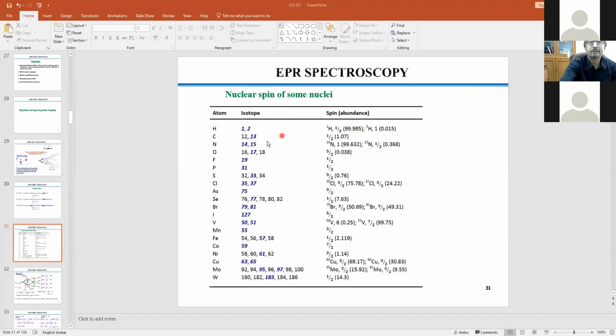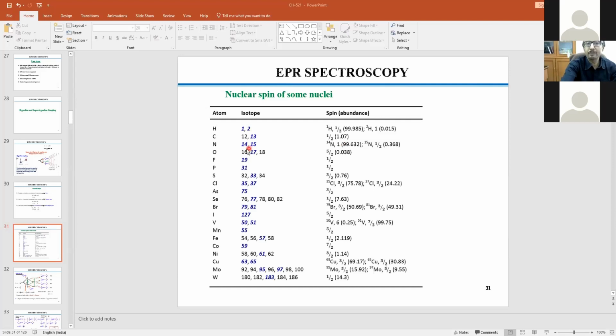Similarly, carbon 12 is basically inactive. The nucleus is absolutely inactive because 6 plus 6. But carbon 13 has I equal to half. But again, you can see the abundance, 1%. And that's why you can remember that for NMR, if you take carbon 13, you need to take a very concentrated solution, and even after that you will be getting full of noise or very small peaks because abundance is too low. Okay, but carbon 12 abundance is close to 100%.